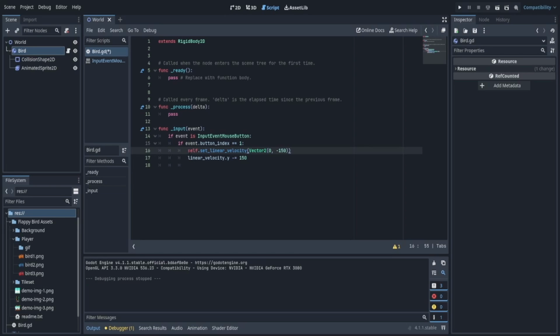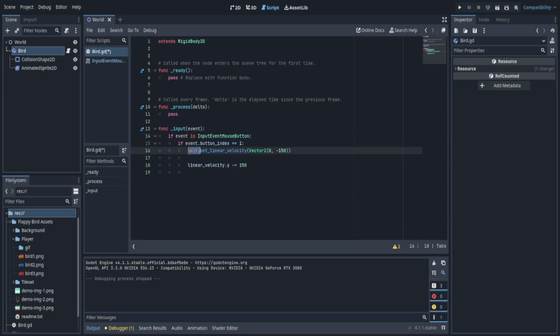This one is set_linear_velocity. I can't just pass through a .y, I have to give it a Vector2. Vector2 is just an x and y coordinate. Now the x, I don't want it to move in the x direction because that's right and left. I only want it to go upwards by 150.